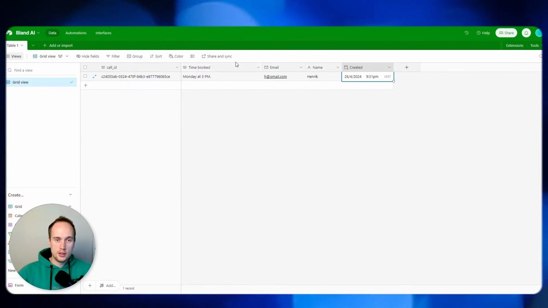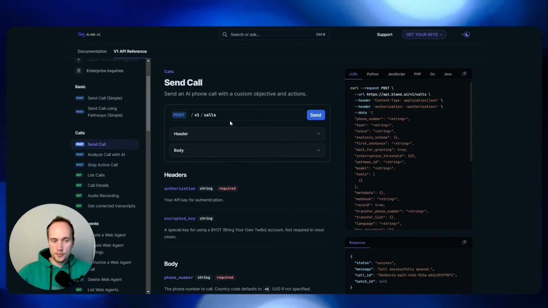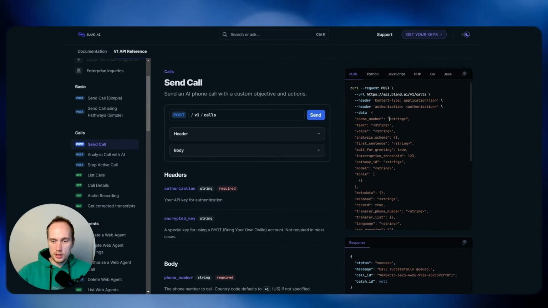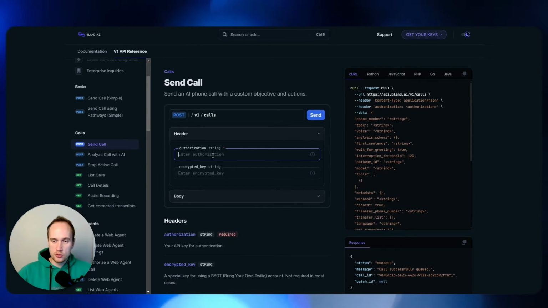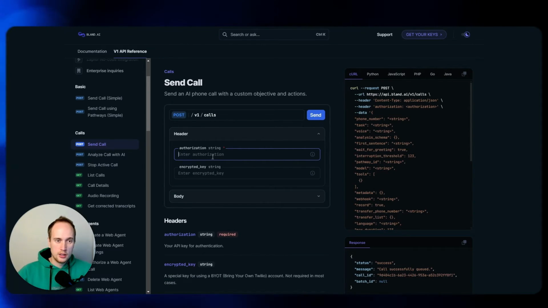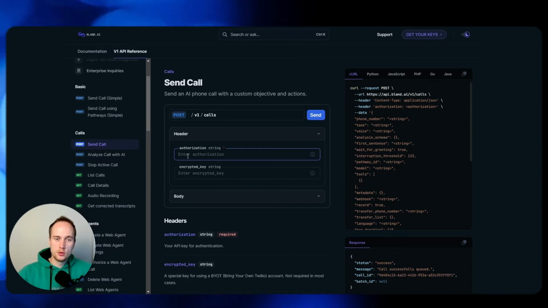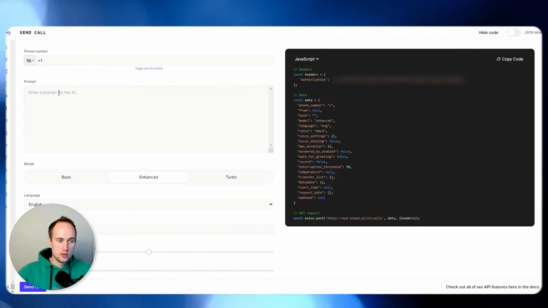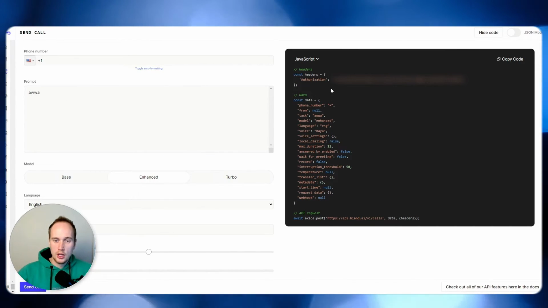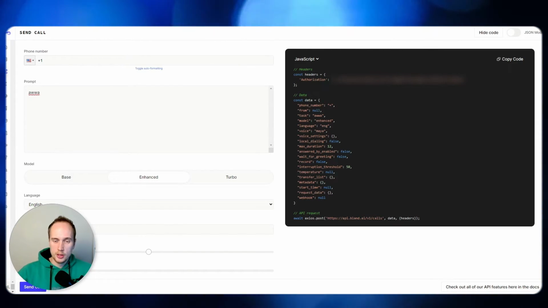Okay, so I'll show you guys a little bit of what's happening and what I'm using. The main thing that I'm using to call is actually Bland. So I'm using all this here, the scheme is here. For the send call, you need the authorization, which is given to you by Bland. Inside of Bland, you also get your key from there. You can get them here, or when you make your agent and type stuff into the prompt, you can actually get it from just here. And I'm going to blur this out, but yeah.